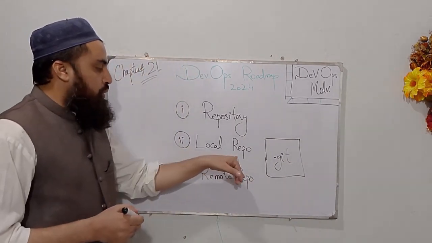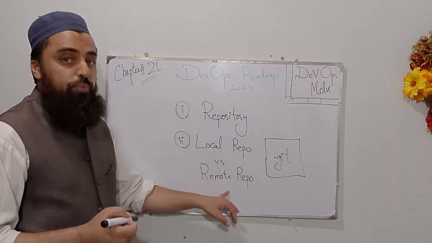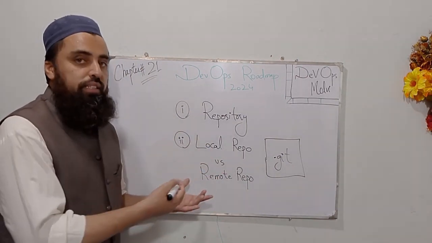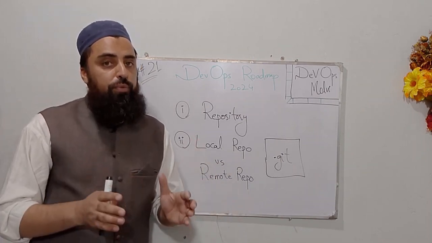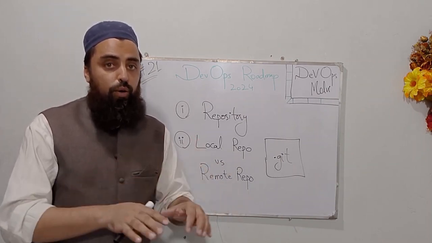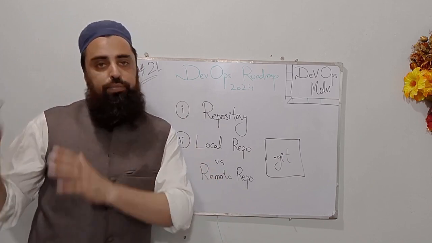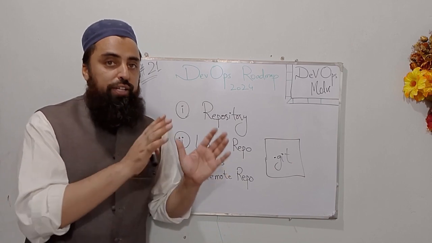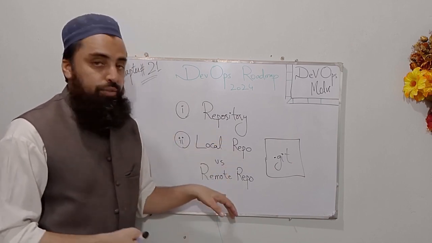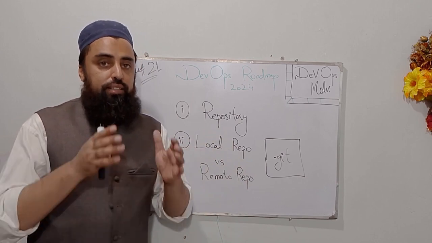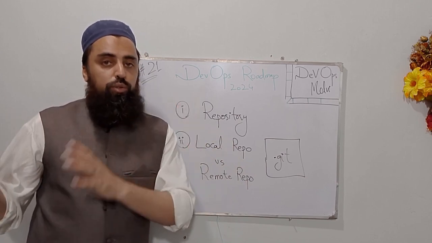If I'm talking about a local repository, what does this mean? If I'm talking about a remote repository, what does that mean? As the name says, a local repository means the repository on your local VM, and it cannot be accessed by other developers. It can be worked on by you only. A remote repository means the repository or the Git directory on a remote location.